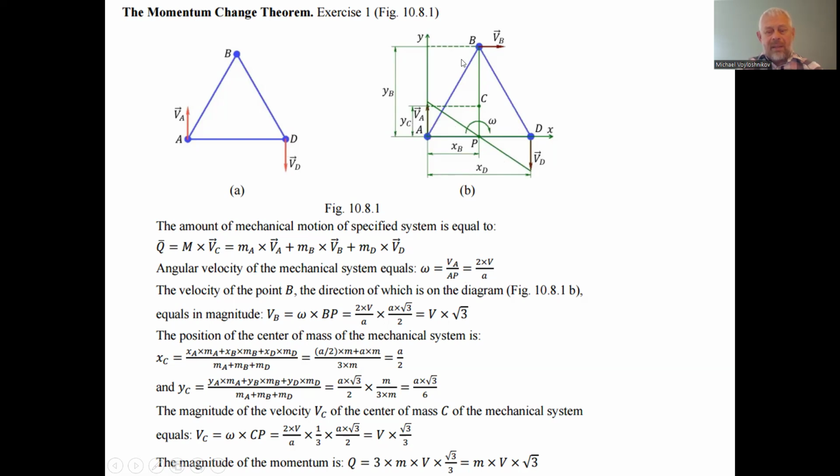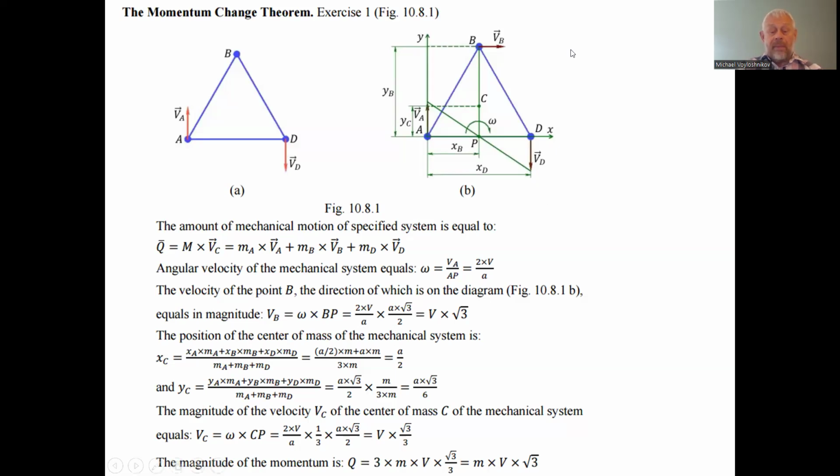What is that? This is the height of this equilateral triangle. If we divide it into two equal symmetric right triangles with a 90 degree angle, the hypotenuse is equal to A, the side of the equilateral triangle. Each of the angles of the equilateral triangle is 60 degrees, because all internal angles together are 180 degrees. So each of them is 60 degrees, and the half is 30 degrees.